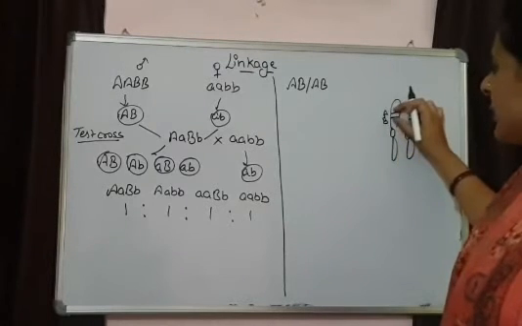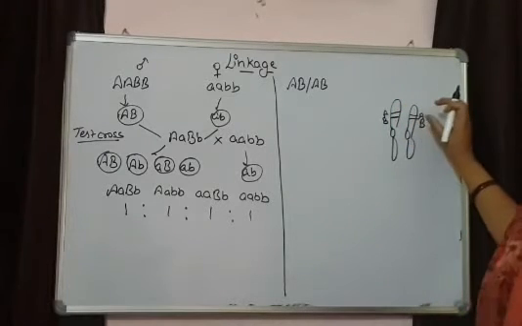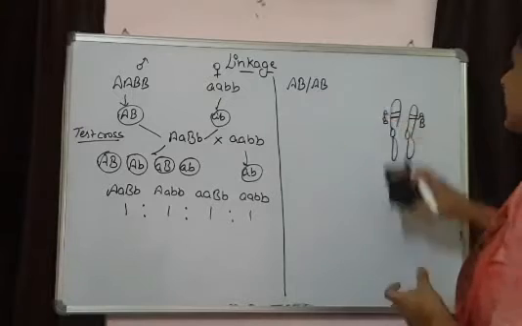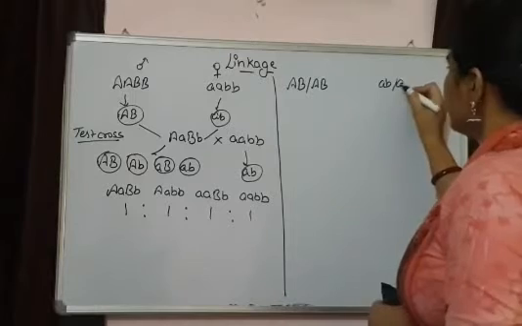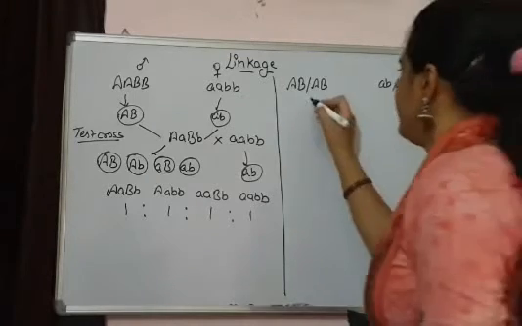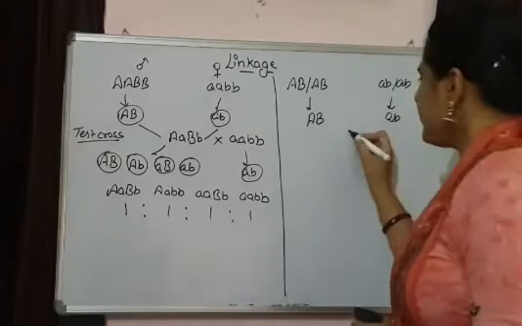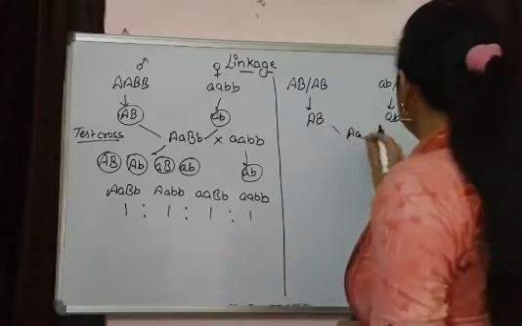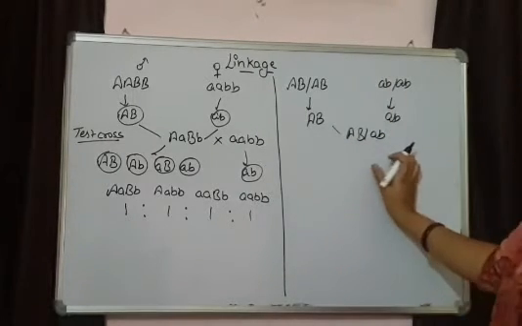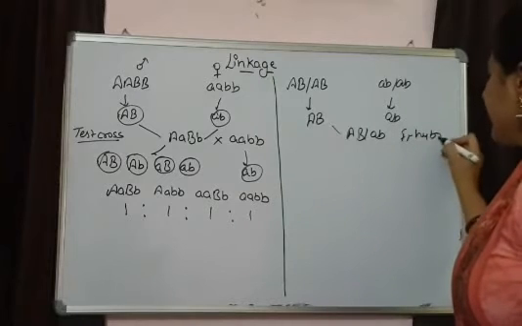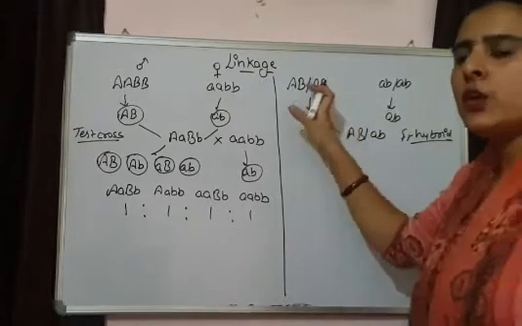So these two are always going to link with each other, and these two are always going to link with each other. That's why I am writing it this way. The same thing is happening with the homozygous recessive parent. Now the gametes formed will be these two types of gametes, and this is our progeny, the F1 hybrid. And this F1 hybrid will show the characters of the dominant parent.